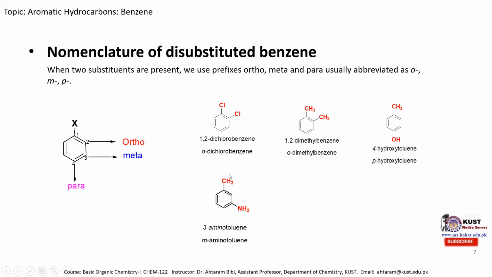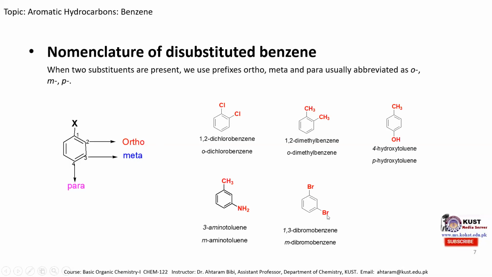If two different substituents are present, as we can see over here, this is a toluene molecule because CH3 is present. At the 3 position is an amino group. This is the ortho position, this is the meta position. So therefore it is also known as meta-aminotoluene. Or simply we can call it by the IUPAC system as 3-aminotoluene.